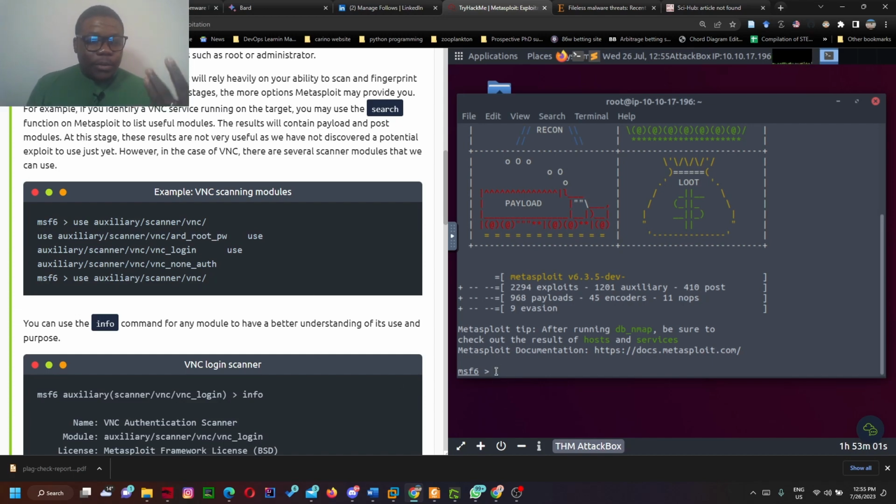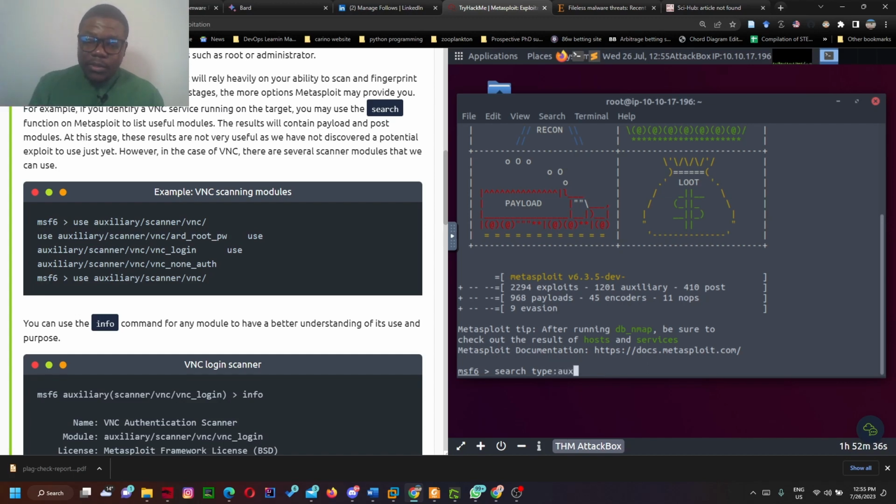So what they did here was search VNC, and we know VNC is under scanners, and scanners, brute forcers, fuzzers, crawlers, they are under auxiliary. So I would say search type. Remember we talked about type. Type is when you want to specify a particular module.